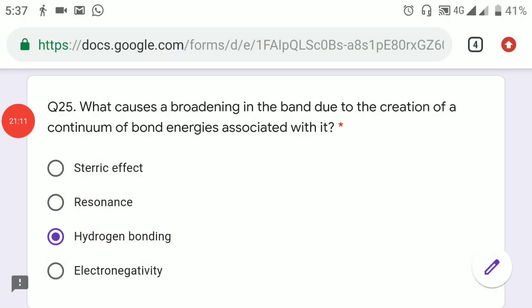So this way we have finished the second quiz. In the next lecture I will discuss the third quiz. If you have any question based on this chapter, you can put me in the comment box. Now onwards, all the quizzes are closed and I will not accept any response further. If you have any questions on this quiz, you can put me in the comment box.